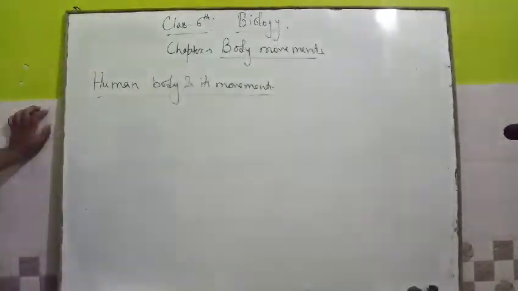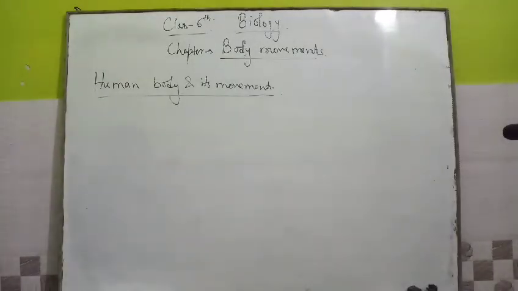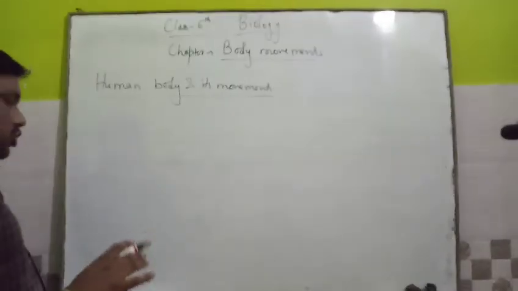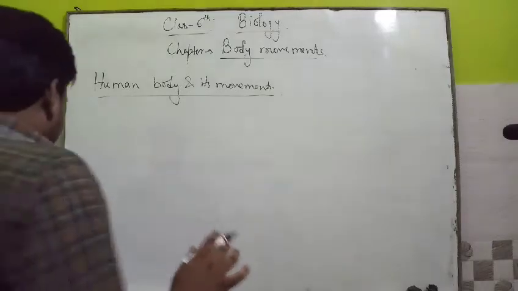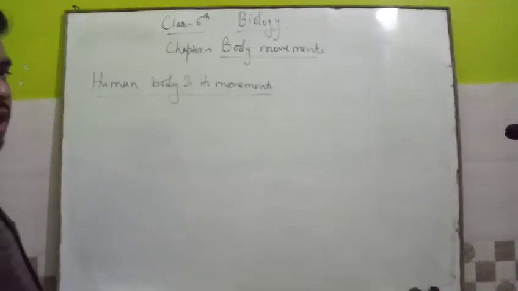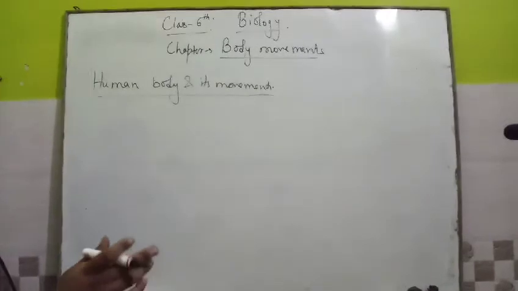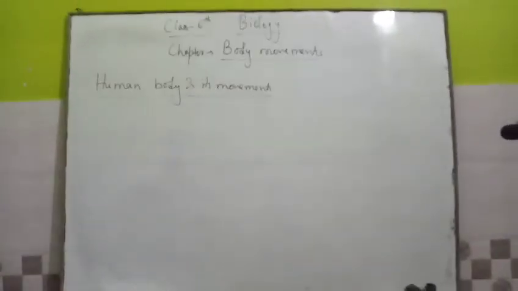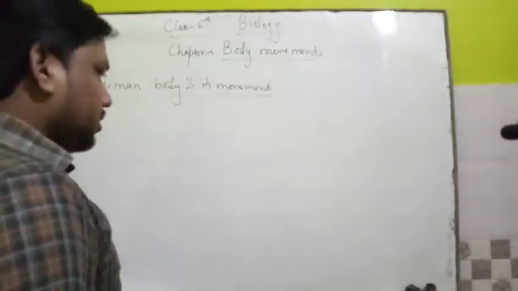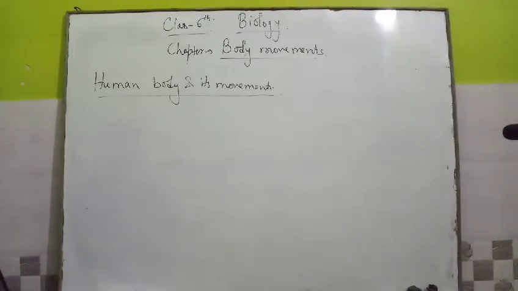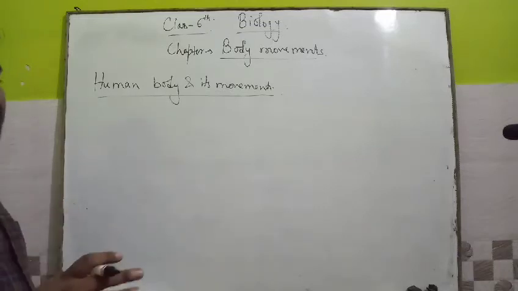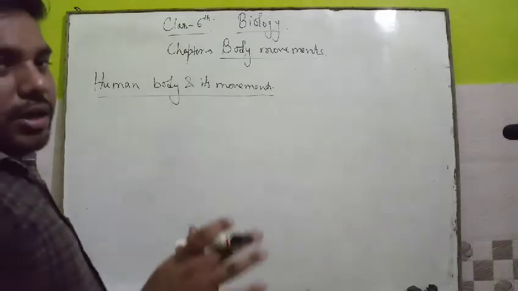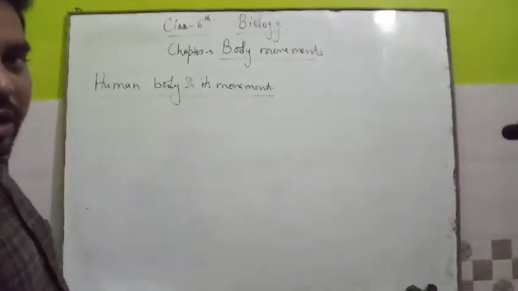Our body has a lot of flexibility, it can move its parts in different directions easily. For example, you can rotate your arm around your shoulder. You can move your arm sideways, upward and downwards. These are the movements of your arms. You can bend your arm at the elbow. You can bend it backwards. These movements are only from that point where they can move, means from the elbow. From that elbow you can move your arm.